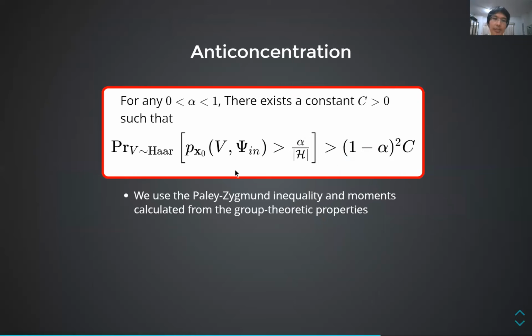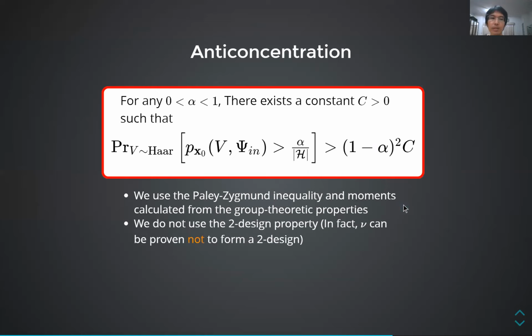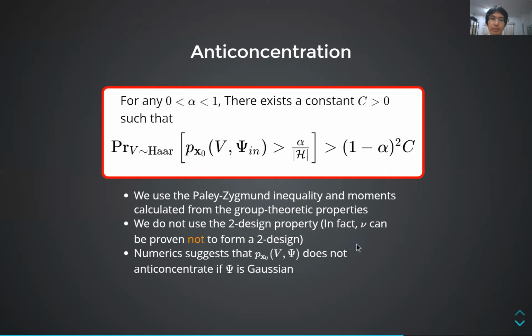To arrive at this result, we use the Paley-Zygmund inequality, which requires calculating the second moments, and that can be calculated using group theoretic properties. We do not use the 2-design property, and in fact, it can be shown that the Haar measure on this group of FLO circuits does not form a 2-design. Also, numerics suggest that these output probabilities do not anticoncentrate if the input state is Gaussian.